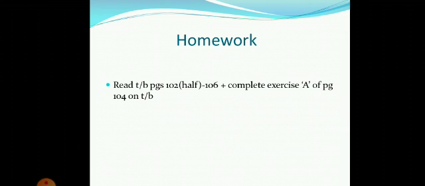And you are supposed to do exercise A of page 104 in the textbook. Yes, these are short question answers, so you have to write a one word answer in front of the questions in the textbook. So students, I always say this, that you please be serious about the homework and be serious with your studies, because your final exams are coming nearer and these homeworks will carry marks in your final result.